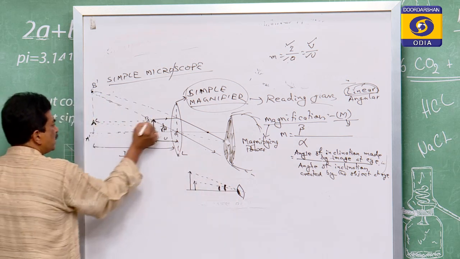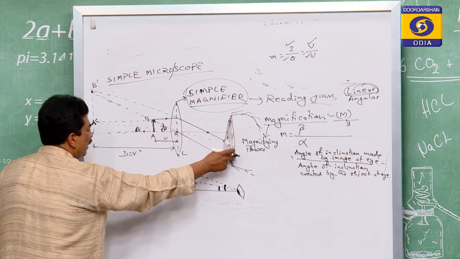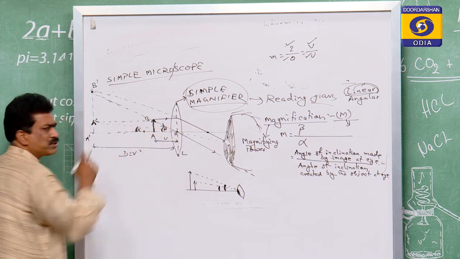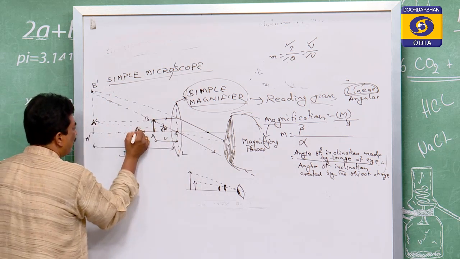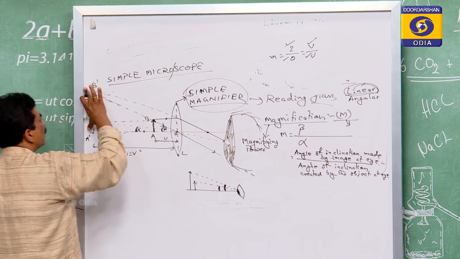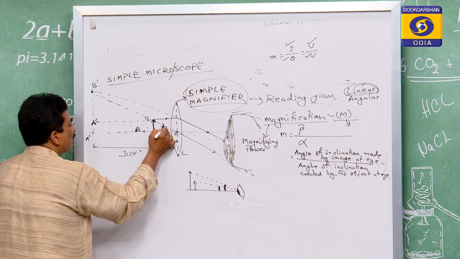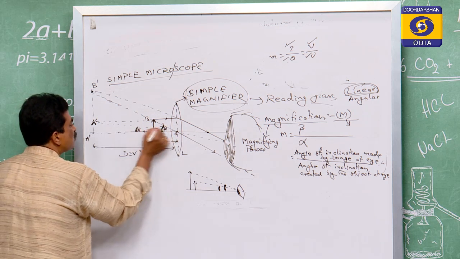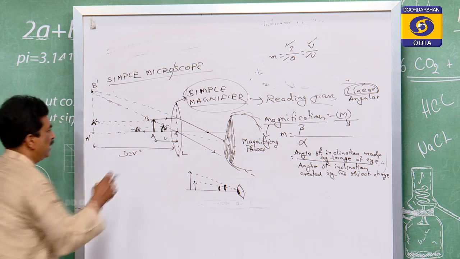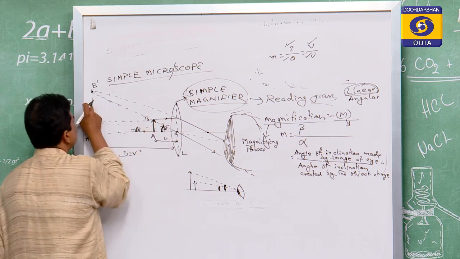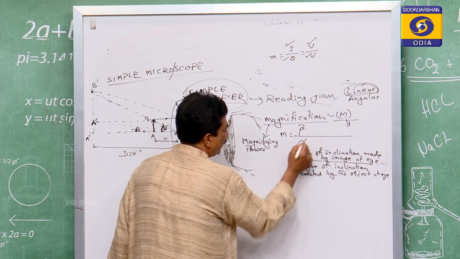You see, this is for the small height, which cannot be seen clearly by the eye, for which we use a lens. Therefore, its angle of inclination is alpha. When this is magnified by using the lens, this is the angle of inclination. So between these two angles, beta is more and alpha is less. So beta is for the image, and alpha is for the object. So this is beta by alpha.